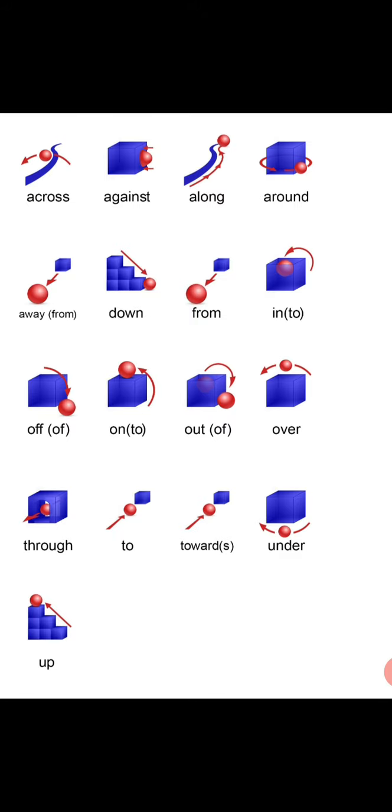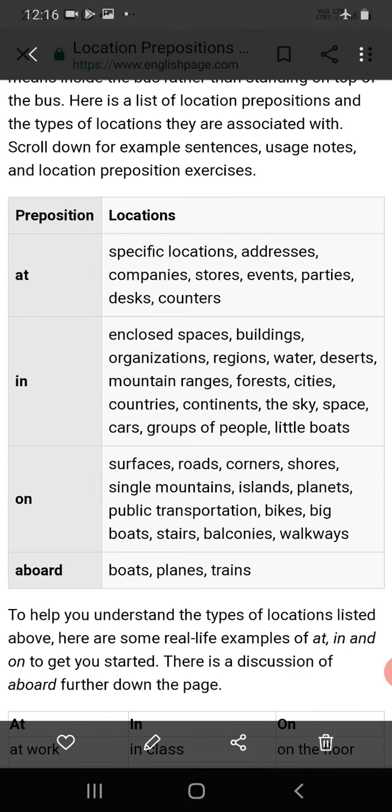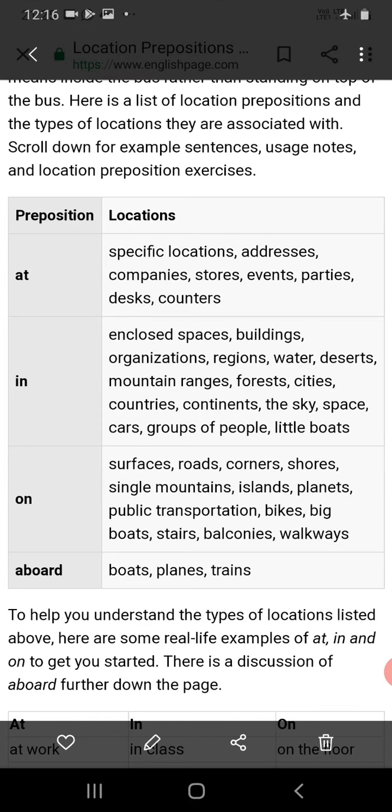So if you see a number of examples, you can understand it very clearly. And look at that location, how it is located. At, the preposition at. Specific locations, addresses, companies, stores, events, parties, desks, counters. So when we say some particular location, if it is a small place, we can use at Ambattur. So at the park, like that.